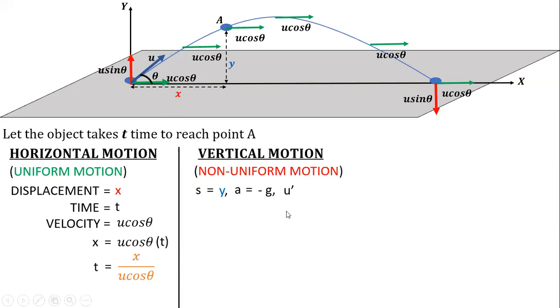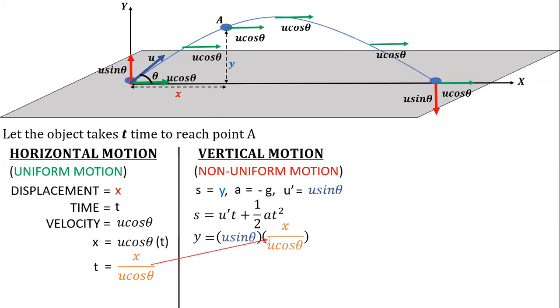So the initial velocity is u sine theta vertically, and the time was t to reach point A. So I will use the second equation, s equals ut plus half at square. Substituting, y equals u sine theta times t, where I can use the t value from the first case, because I already calculated it,